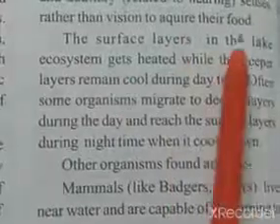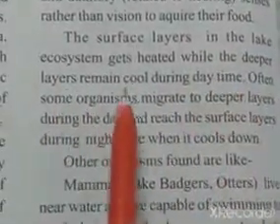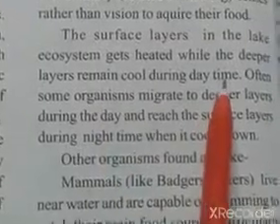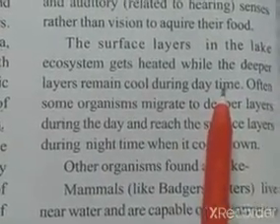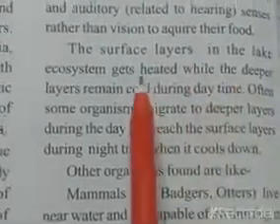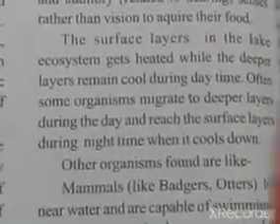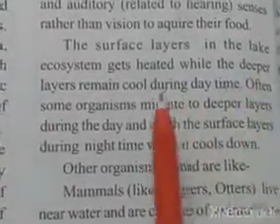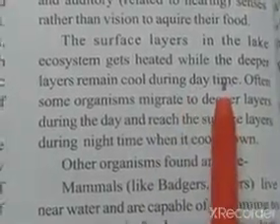The surface layers in the lake ecosystem get heated while the deeper layers remain cool during daytime. If you observe a lake or pond, any freshwater ecosystem, during daytime, what will happen? The surface layers become hot because of acquiring more sunlight, and the deeper layers become cold.